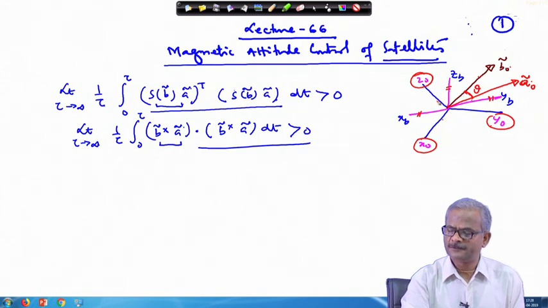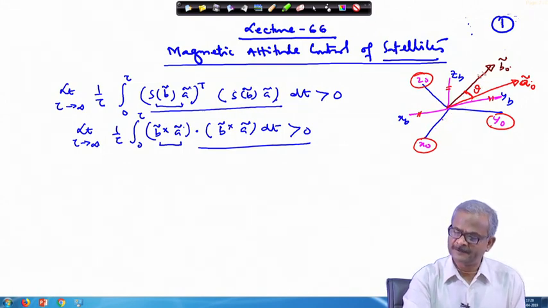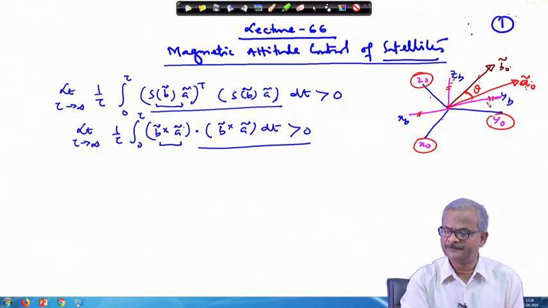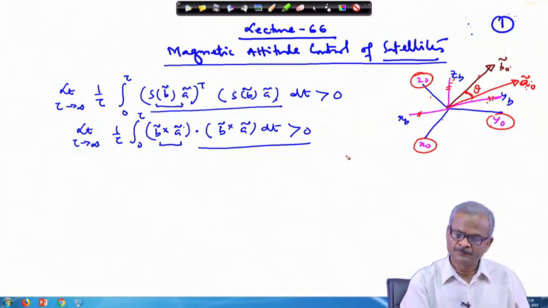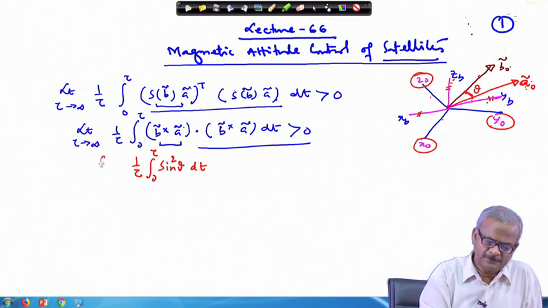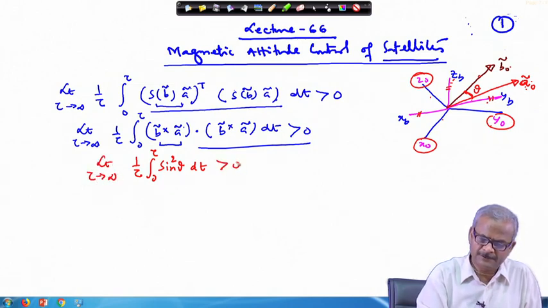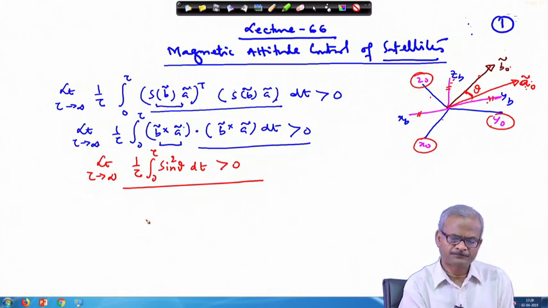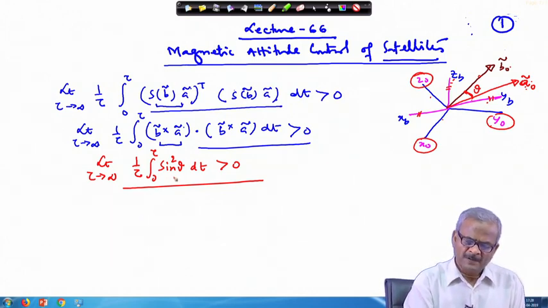So, either you are in this frame or in that frame, the components of the vector A 0 in the body and the orbital frame will be different, but this angle is not going to change. This angle is going to remain the same. Therefore, this is nothing but sin theta. This is a vector. As I told you earlier, this can be reduced into sin square theta d theta from 0 to tau, 1 by tau, and limit tau tends to infinity. So, this quantity is going to be greater than 0, and which is true,